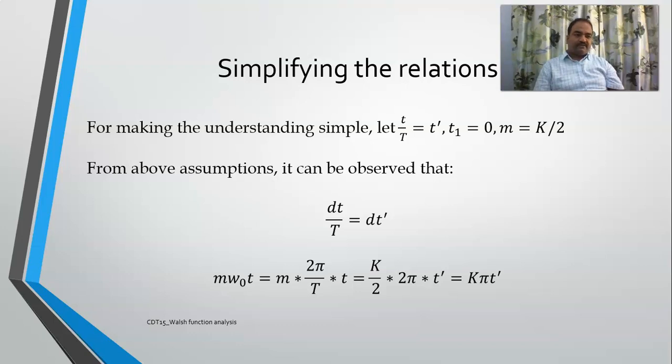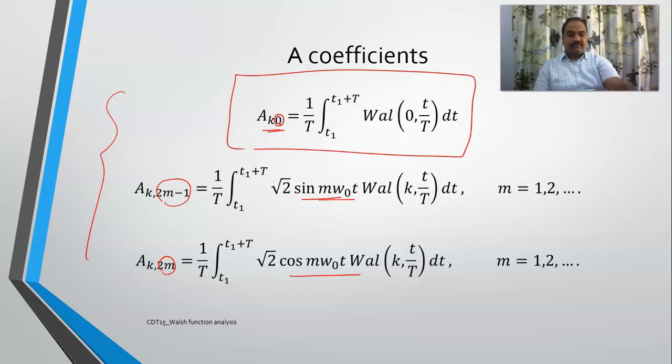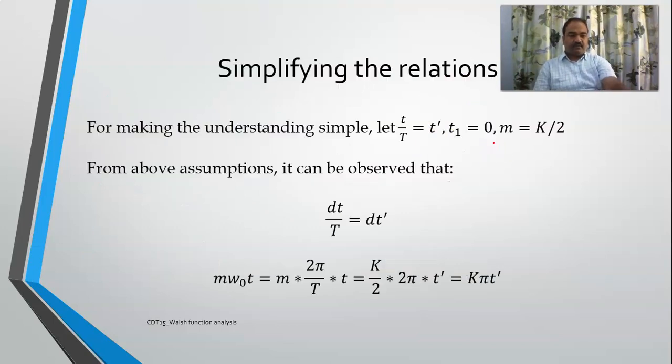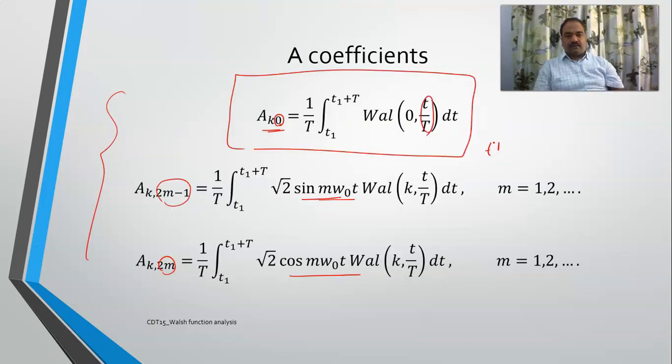Since the equations are very large, we will try to simplify them. For making this problem simple, whatever term t by T is, I'll take it as t dash. And this t1, I'll make it 0, so this will become 0 plus t. I'm just trying to simplify this term. So t by T is equal to t dash, and dt by T is equal to dt dash.